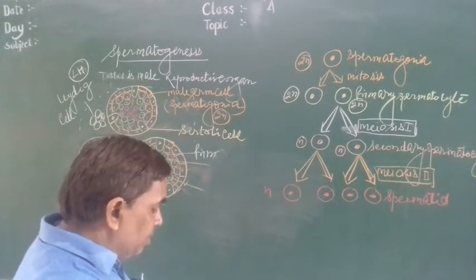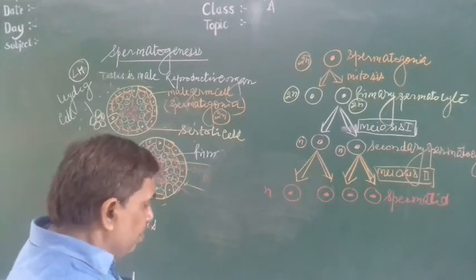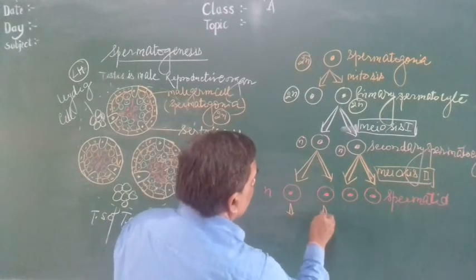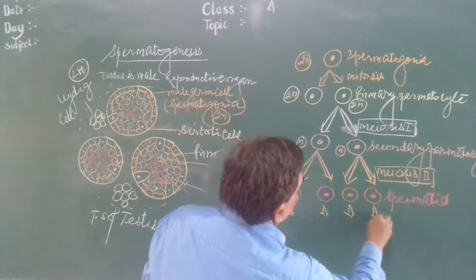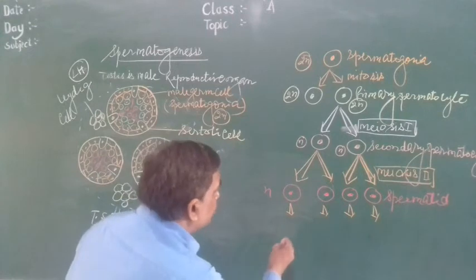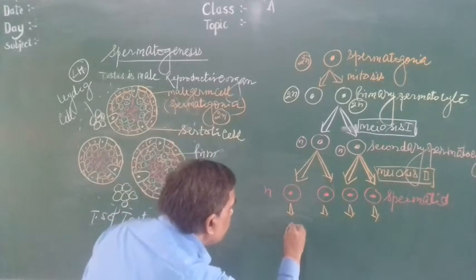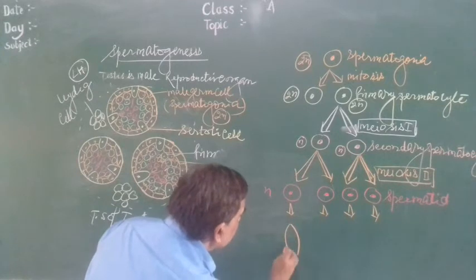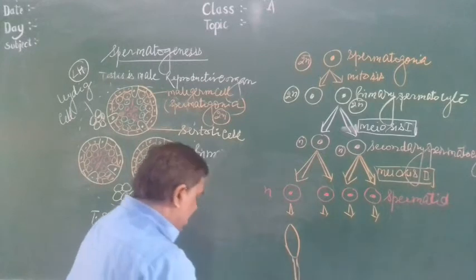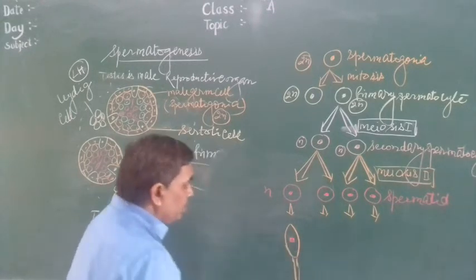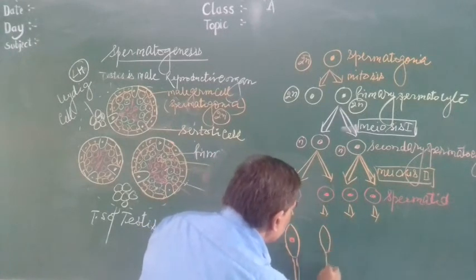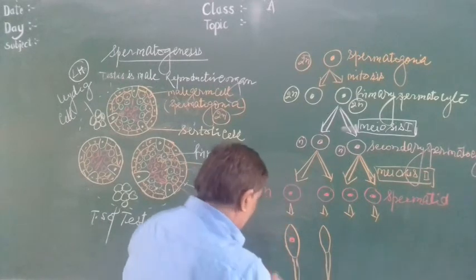All these spermatids undergo spermiogenesis. Each spermatid undergoes spermiogenesis and produces spermatozoa. Spermatozoa means the male gamete, that is called sperm.